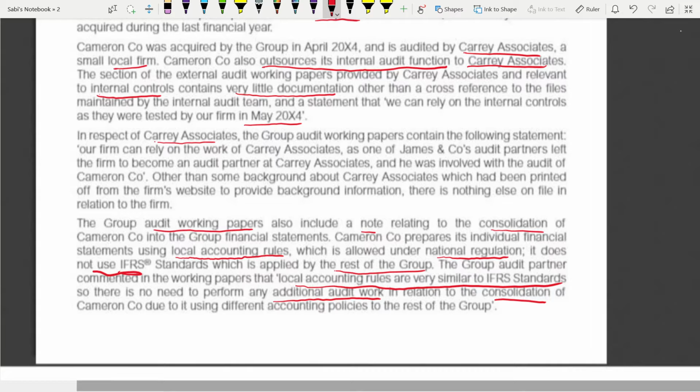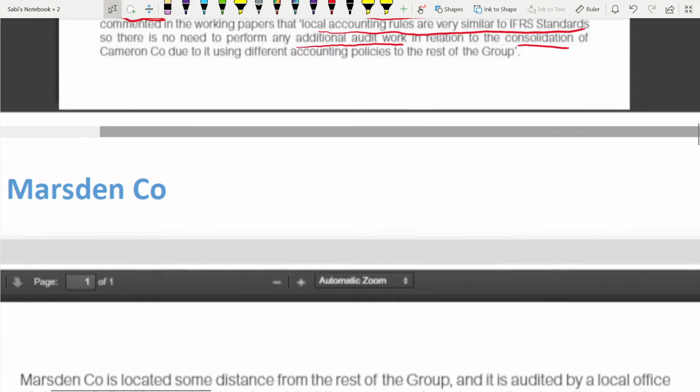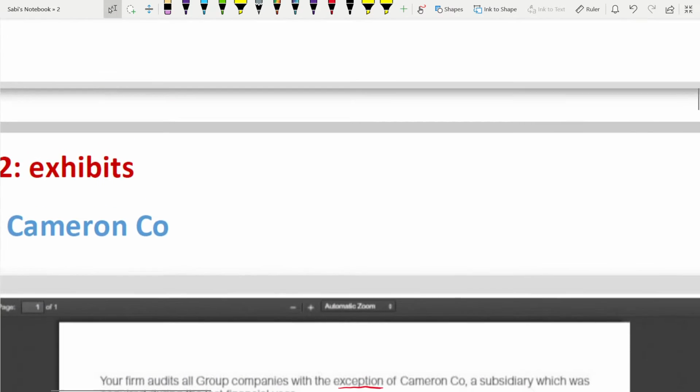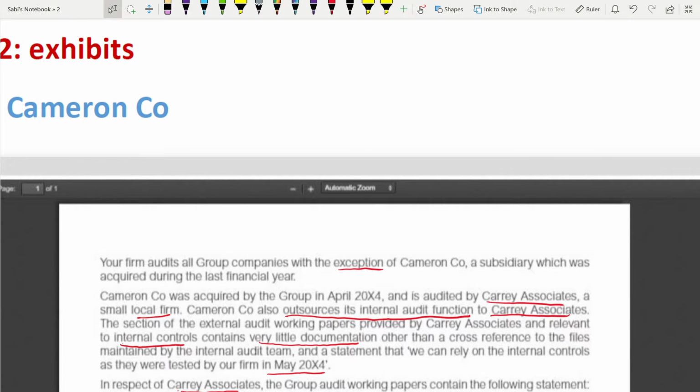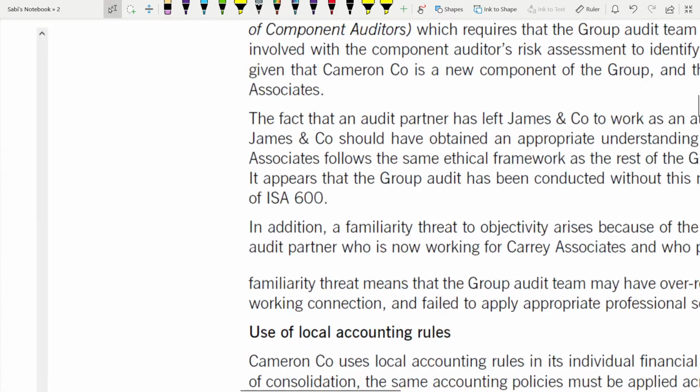Make sure that when you are reading the exhibit, you understand the whole scenario. If you are not understanding it, reread it again until you have understood it properly, so that time is not wasted. Now, since the first requirement is on Cameron Company, by reading this exhibit 2, you can straight away answer the first requirement.